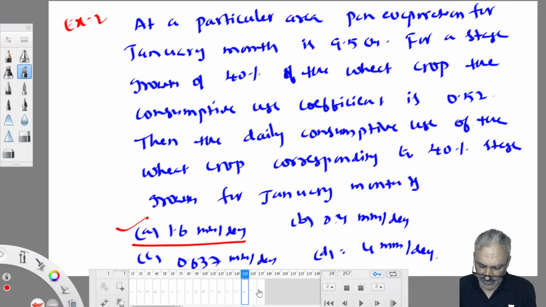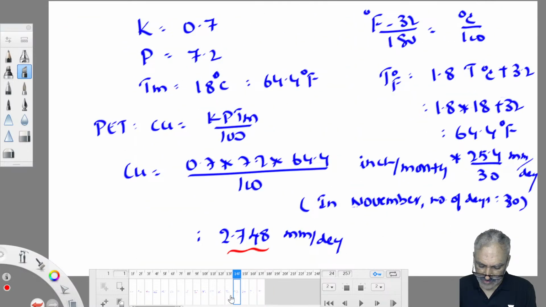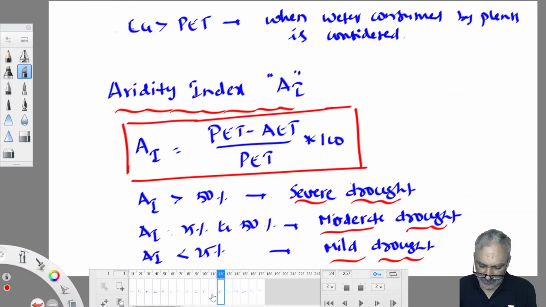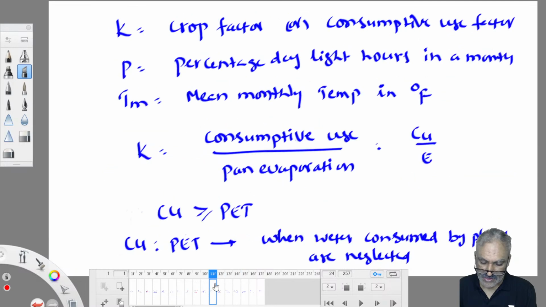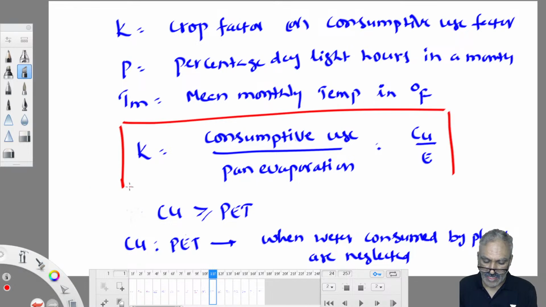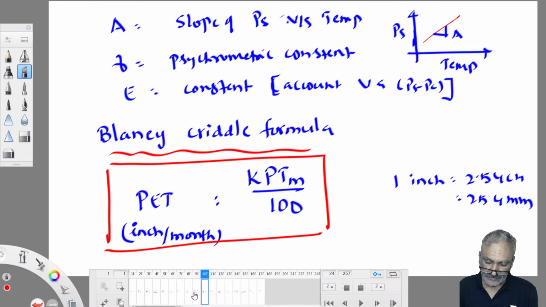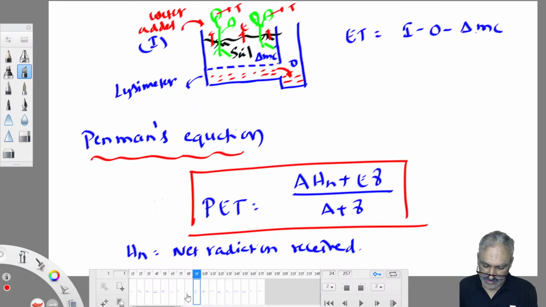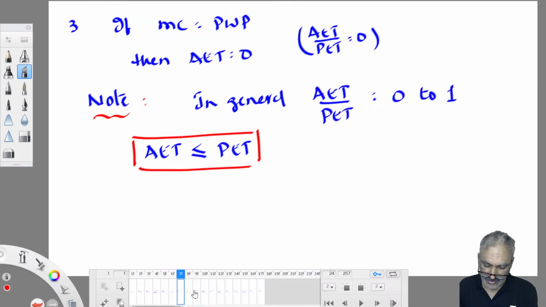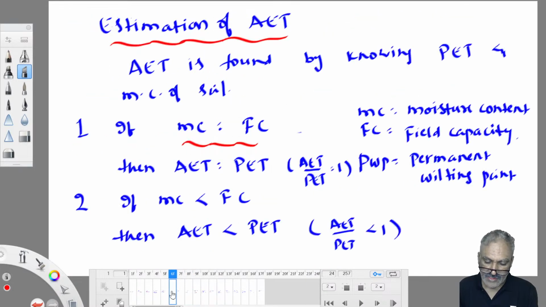Only one formula I have to remember, whatever I have put in boxes. Consumptive use by pan evaporation is equal to K. He has given pan evaporation and the K value, therefore indirectly we can work out consumptive use. Whatever I put in these rectangular boxes is important from the exam point of view.